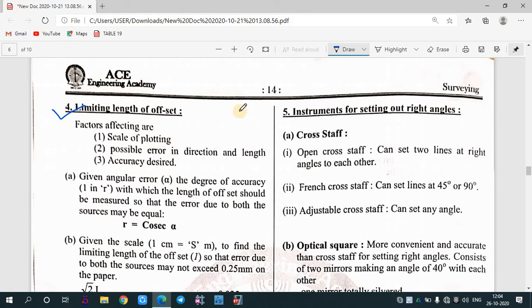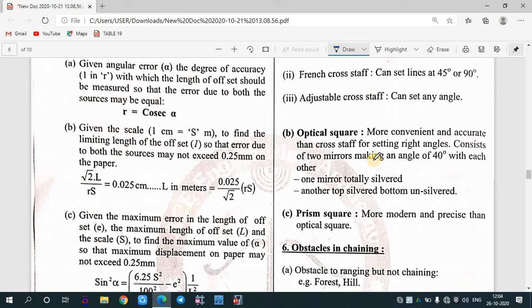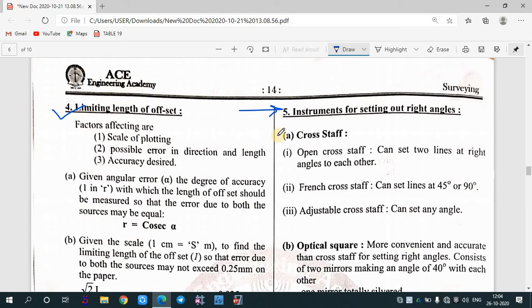But after that we'll see the next topic, that is instruments for setting out right angles. Now we have got various instruments to measure what? Right angle. Right angle means what? Suppose this is your survey line. You are taking an offset and you want that this offset should have an angle of what? 90 degree. So for that you require an instrument that is called a cross staff, and there are various types. One of them is the cross staff. There is open cross staff, there is French cross staff, there is adjustable cross staff.